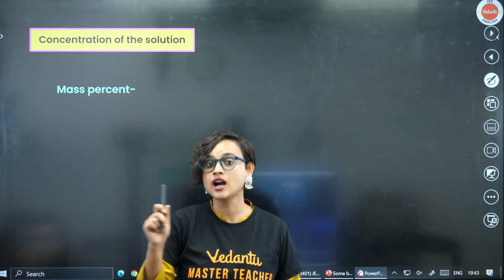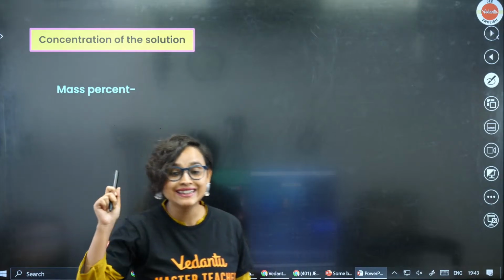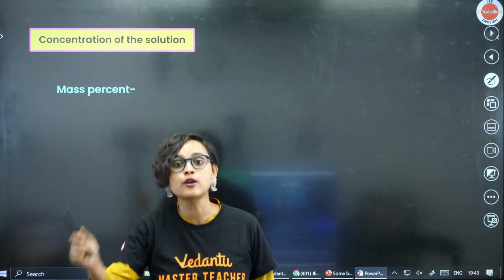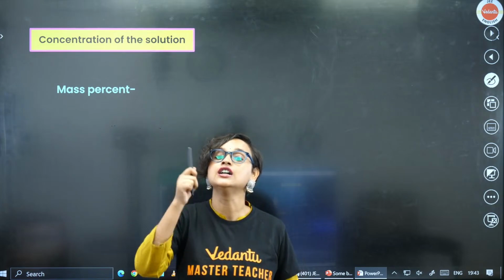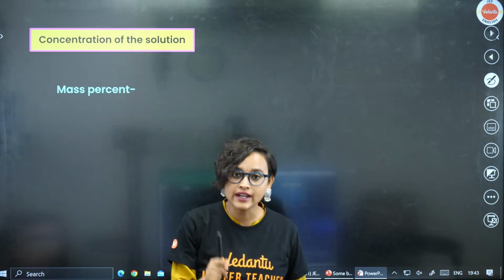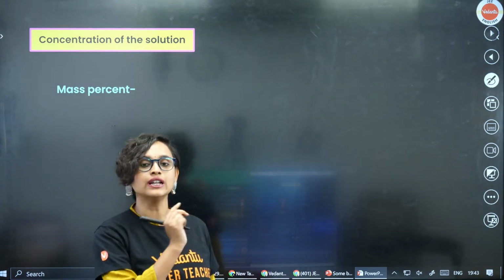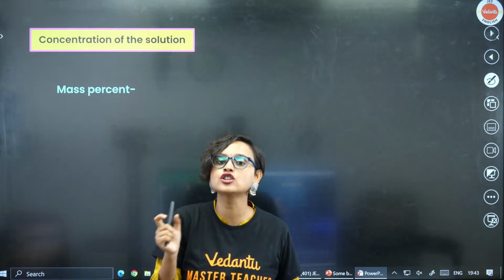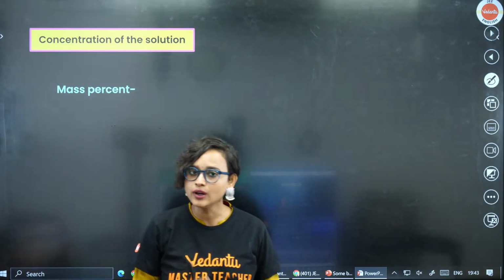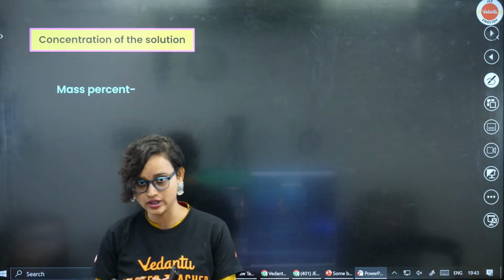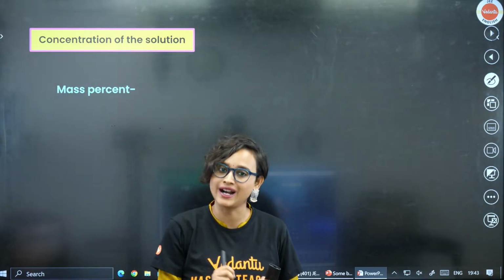And now we come to a very important part, and this part is also required in class 12. So please be very focused right now so that you can understand all of it. Concentration of the solution. See guys, you have to understand that whenever we take a solution, in a solution there are two parts, correct?